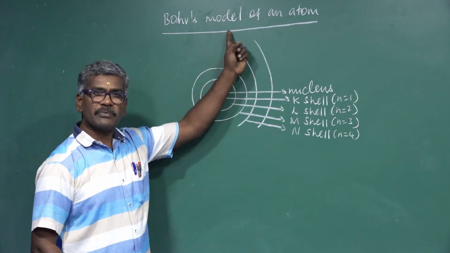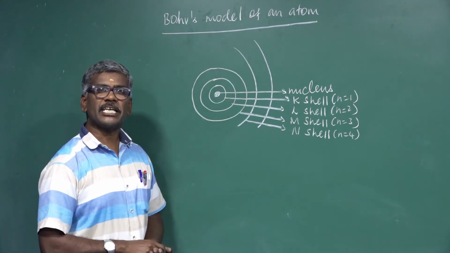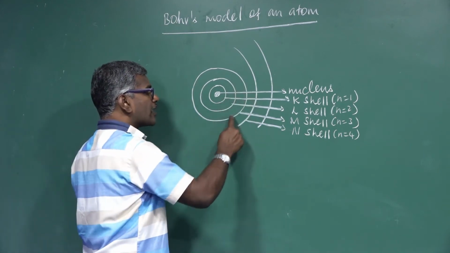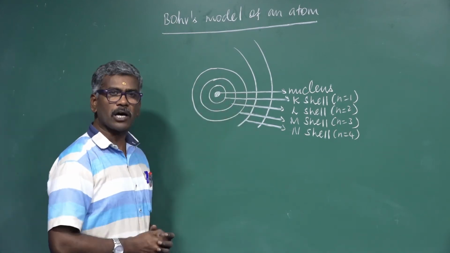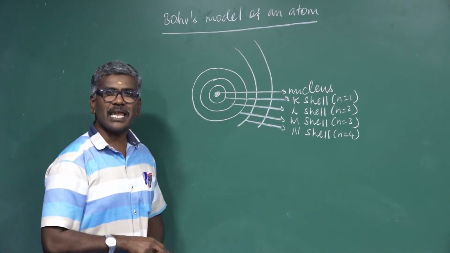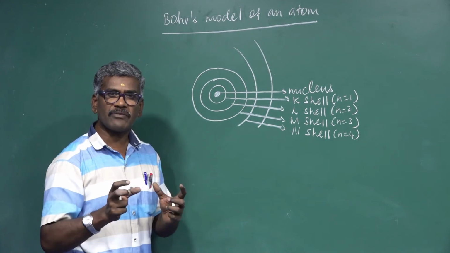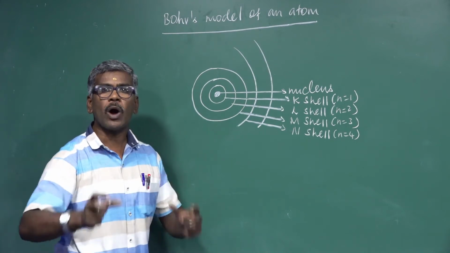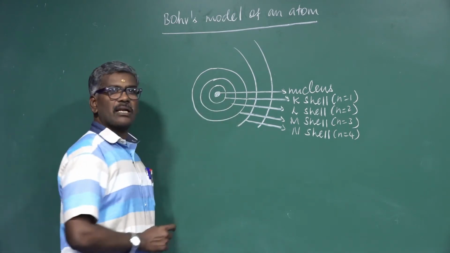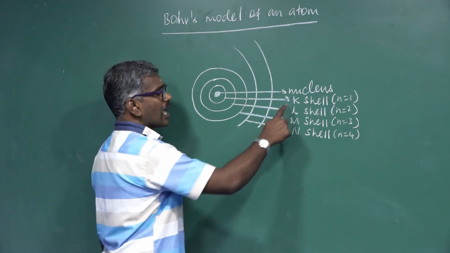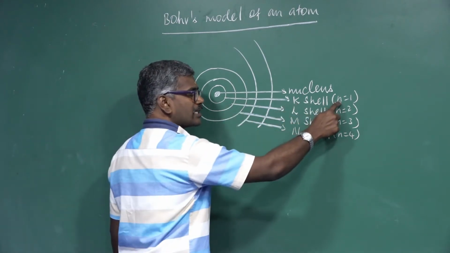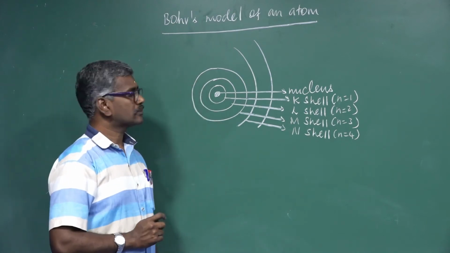The Bohr model of atom explains the stability of the atom. In an atom, electrons revolve around the nucleus in a fixed or stationary circular path. This is called an orbit or energy level or major energy level or quantum number. The orbit or shell can be designated by K, L, M, N. N is nothing but the quantum number.